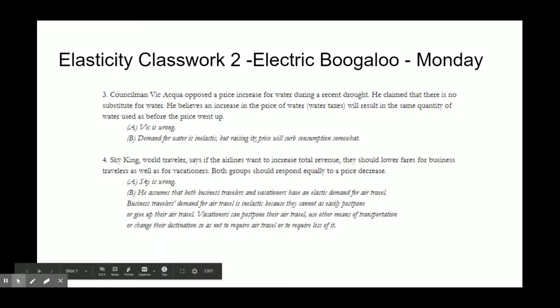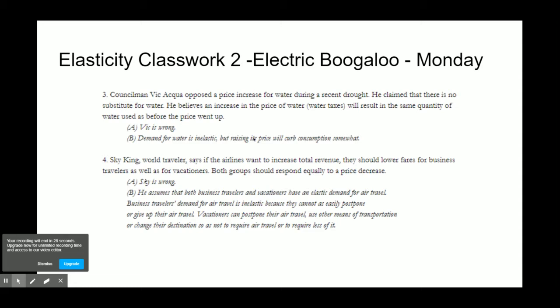On the last page, number 3, Councilman Vic Agua opposed the price increase for water during a recent drought. He claimed that there's no substitute for water. Well, okay, maybe, but demand for water is inelastic, not perfectly inelastic. If you raise the price, there will be a change in consumption. It's not just a straight up and down line. The law of demand still applies. And then Sky King, the last one, is wrong because vacation travelers and business travelers have different demand. Business travelers have to go, so they're going to be more inelastic, whereas vacationers can postpone or do something else, and therefore that's going to be more elastic demand.